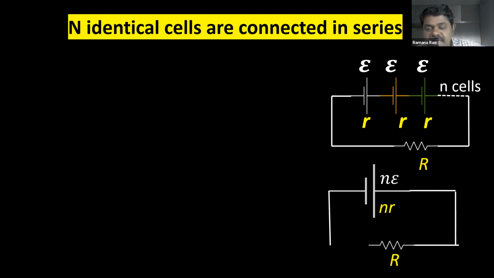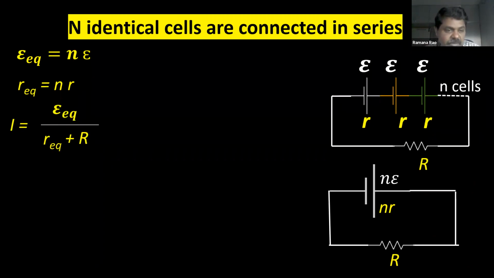So this is the equivalent circuit to the above circuit. N cells are connected. N cells' EMF is N epsilon, internal resistance is N r, connected to external resistance. Now, what is equivalent EMF? N times epsilon. What is equivalent resistance? N times r.